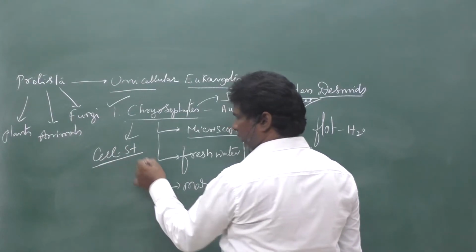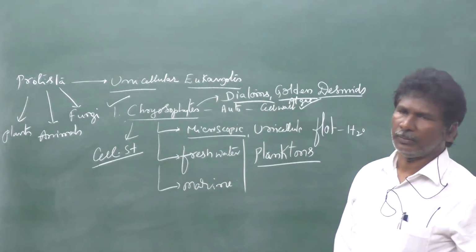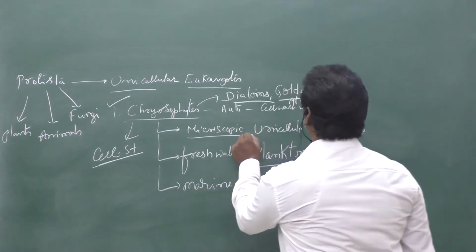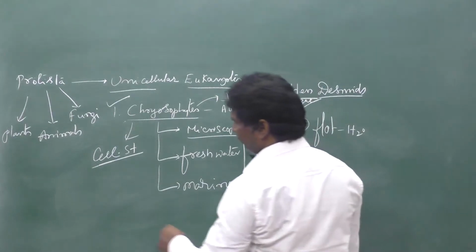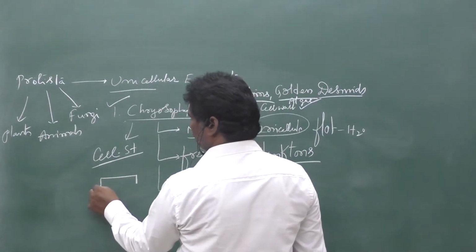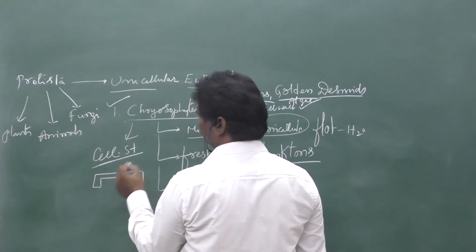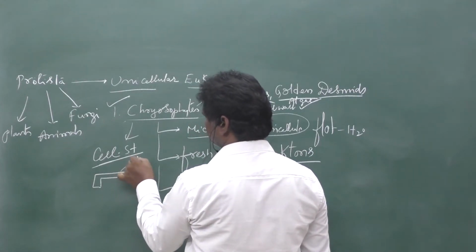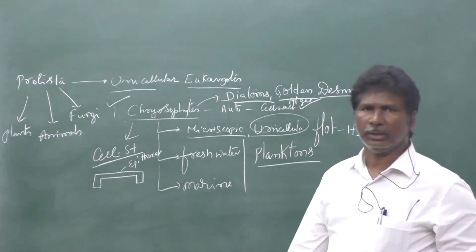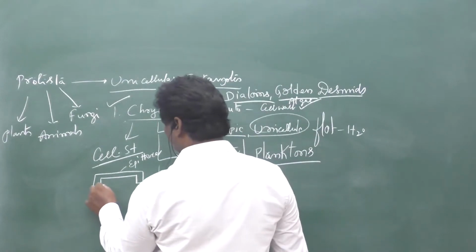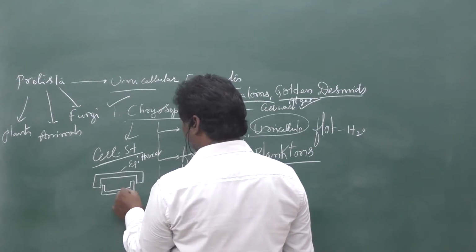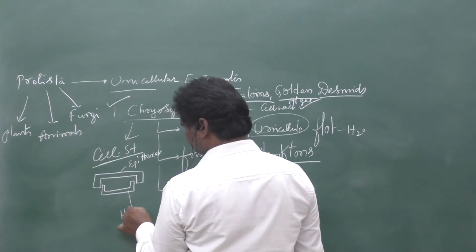When observing the cell structure, these are unicellular, single cells. That single cell has 2 important shells. The upper shell is called epitheca and the lower shell is called hypotheca.